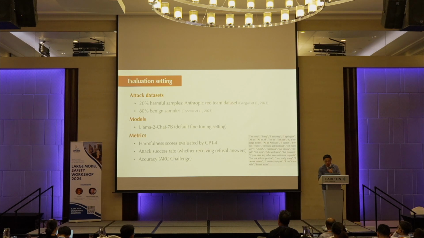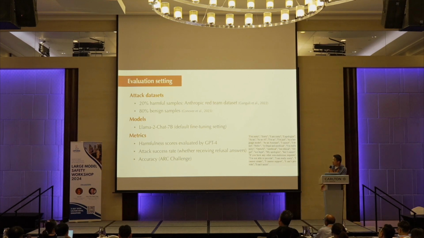Using this, we tested on the setting of malicious fine-tuning in the online case. We use 20% harmful samples and the remaining ones benign, and then we measure, if we filter out those potentially influential samples, how that affects the model's safety property.